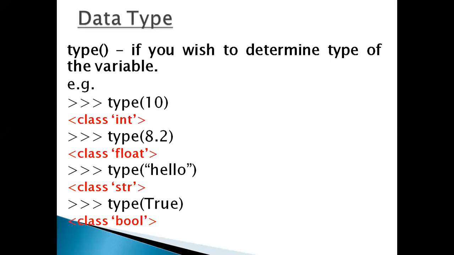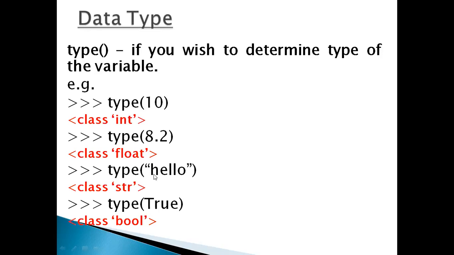Now type. Type is a function. If you wish to determine the type of a variable, once you have declared a variable and assigned a value to it, you wish to find which data type it is. Type can be applied with a value or a variable, both. Here there is no variable; you can directly assign a value. It will display class int, so the data type is int. Here a floating value will display class float.